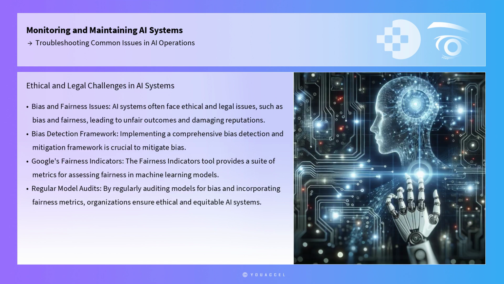In addition to technical challenges, AI systems often face ethical and legal issues, such as bias and fairness. Bias in AI models can lead to unfair outcomes and damage an organization's reputation. To mitigate bias, it is crucial to implement a comprehensive bias detection and mitigation framework. The Fairness Indicators tool, developed by Google, provides a suite of metrics for assessing fairness in machine learning models, allowing practitioners to identify and address potential biases before deployment. By regularly auditing models for bias and incorporating fairness metrics into the development process, organizations can ensure that their AI systems operate ethically and equitably.